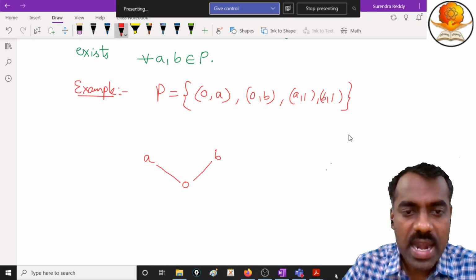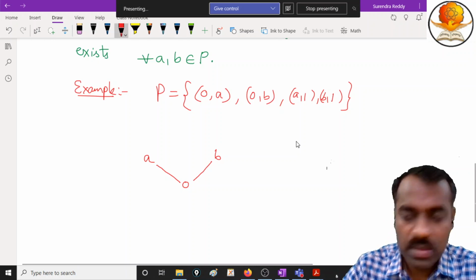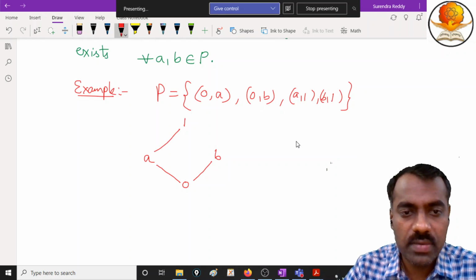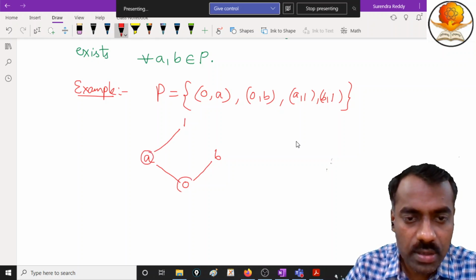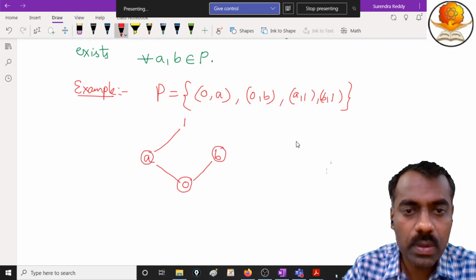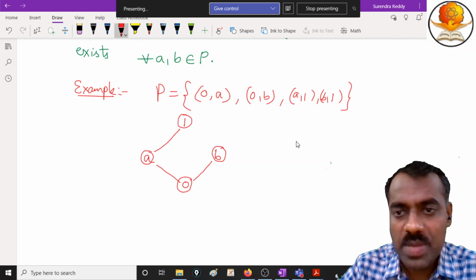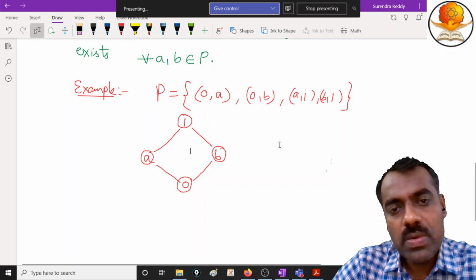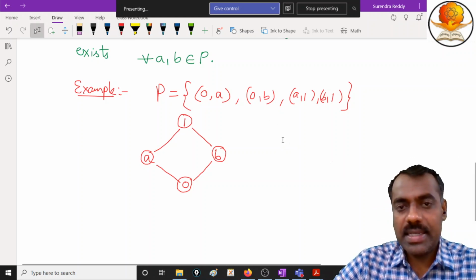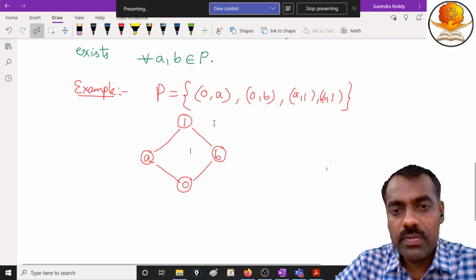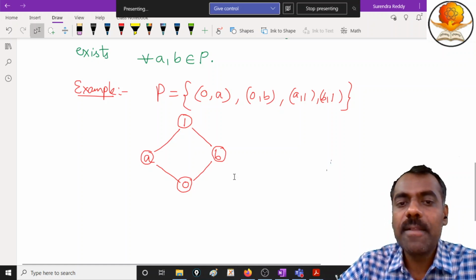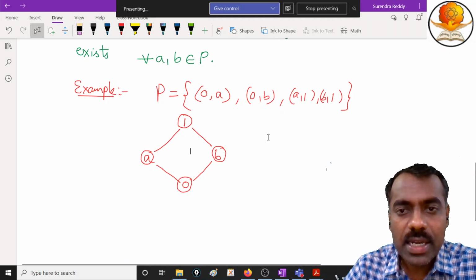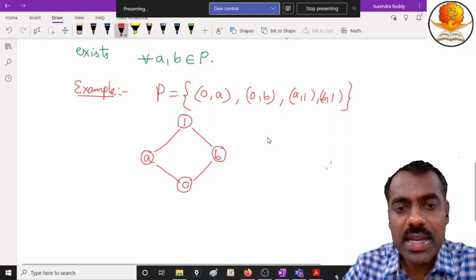So a and 1 are related, with a below and 1 above, so there will be this edge. Similarly b and 1 is also there. Only these four relations are there. Now you can check that this is a lattice. Why is this a lattice? You can check transitivity and all those things. Here 0 and 1 are related, right?